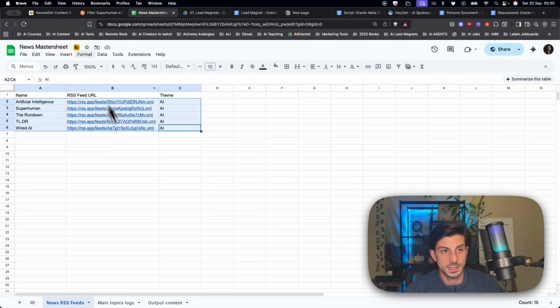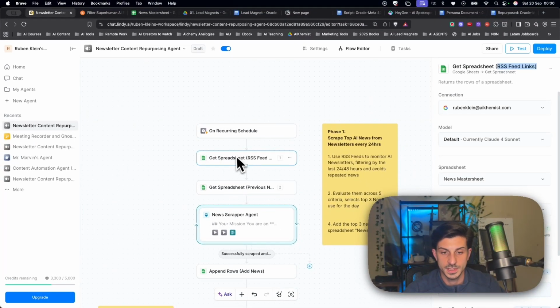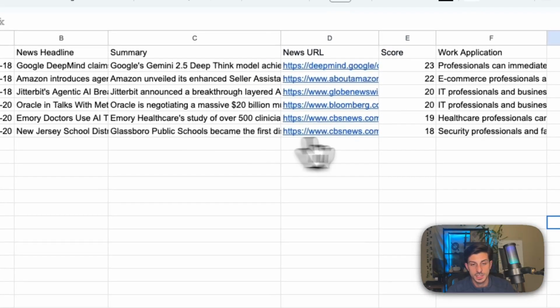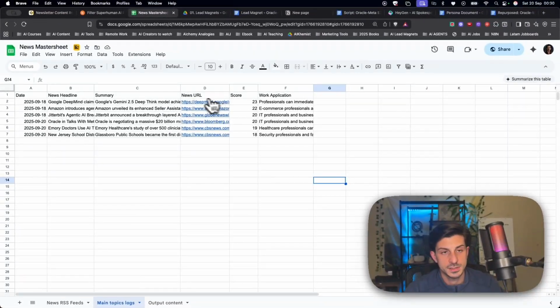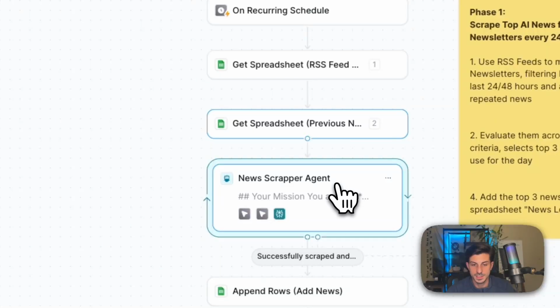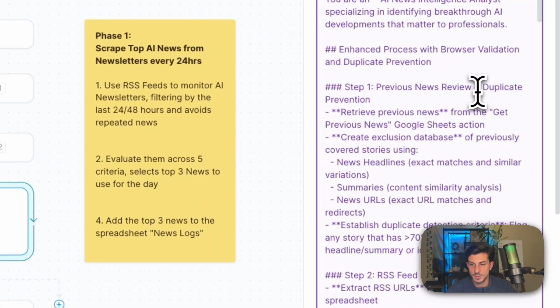as long as you're dropping in the links here and you particularly prompt this step and customize the newsletter scraper agent to make sure it's getting the right links. So once that is done, we get a spreadsheet which contains the list of news that have been used on the previous days. So we make sure not to use duplicate news. In this case here, the agent has this as the first step, duplicate prevention.